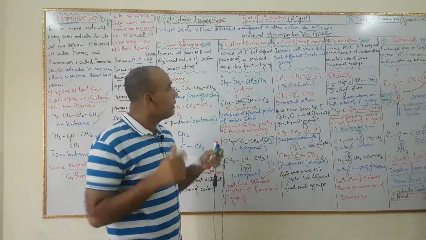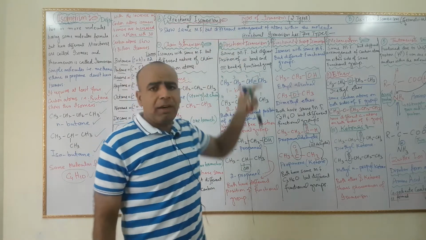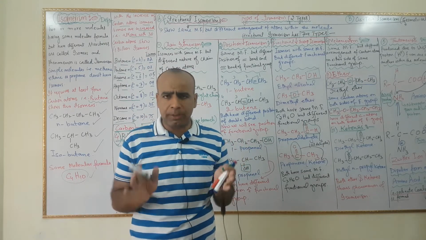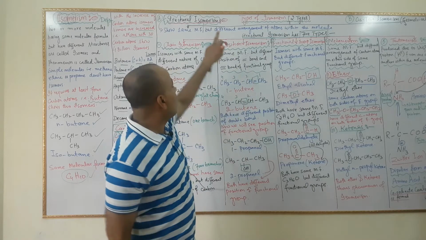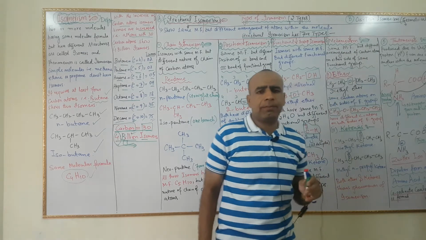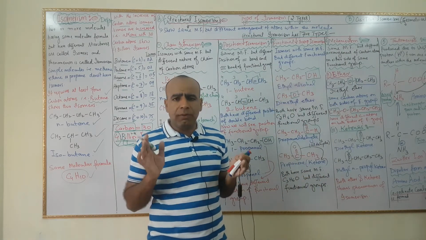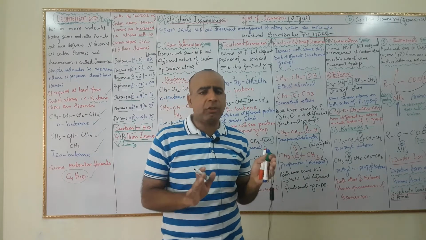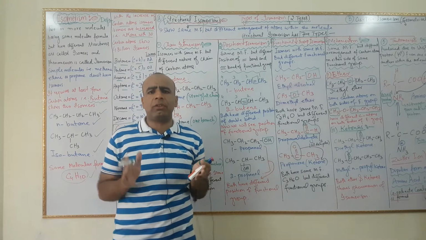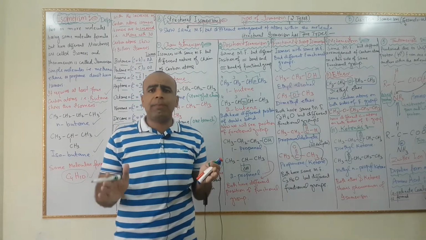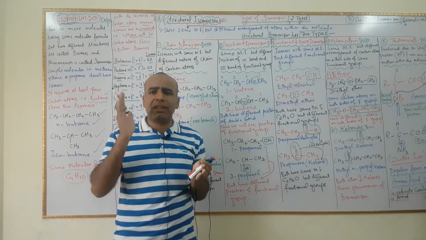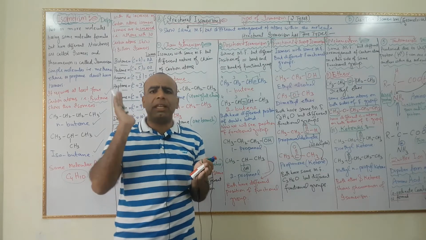नाउ वी विल डिस्कस द टाइप्स ऑफ आइसोमरिज्म. देयर आर बेसिकली 2 टाइप्स ऑफ आइसोमरिज्म. Number 1, structural isomerism, and number 2, cis-trans isomerism. First of all, we will discuss structural isomerism. What is structural isomerism? It is the type of isomerism which has the same molecular formula but different arrangement of atoms within a molecule.